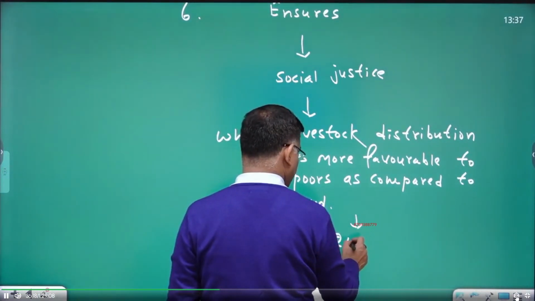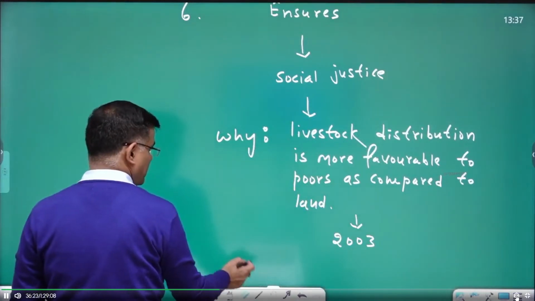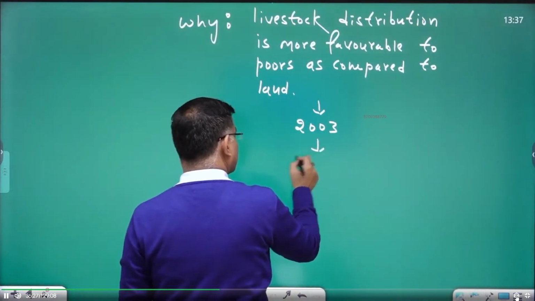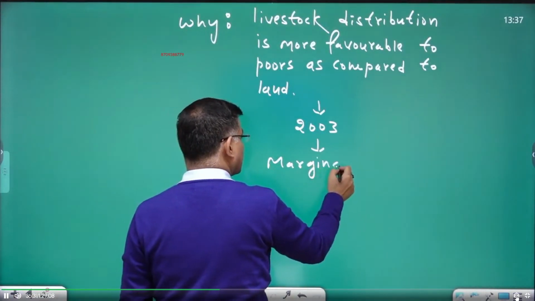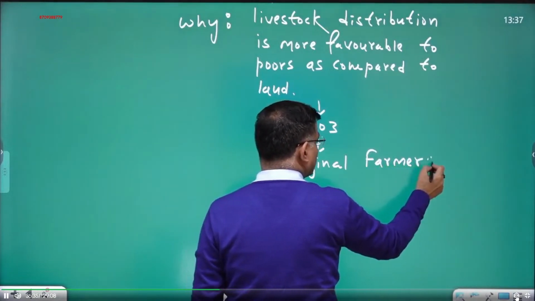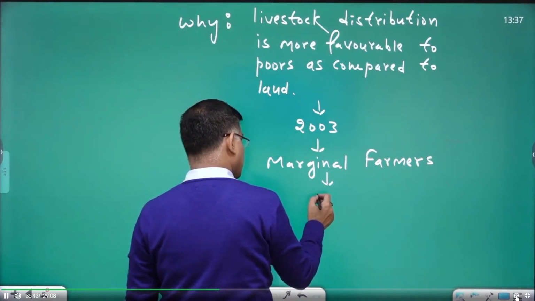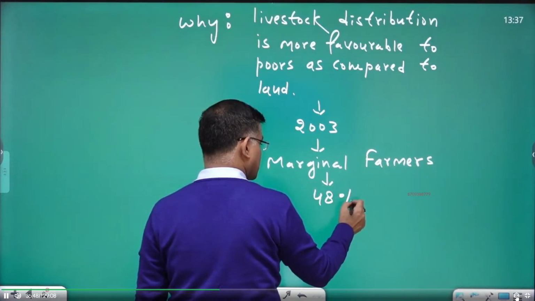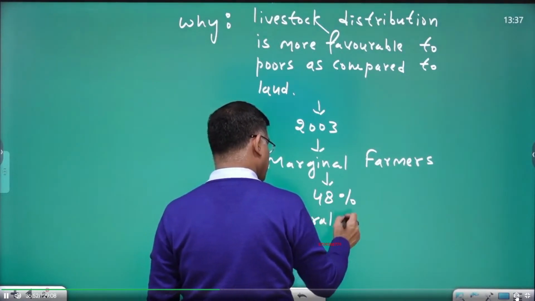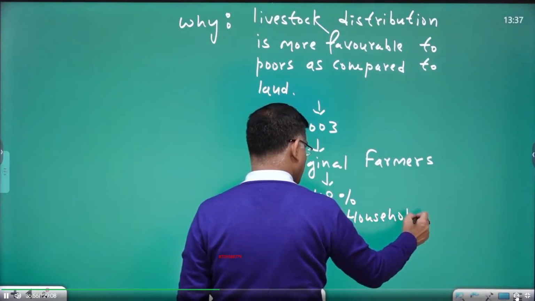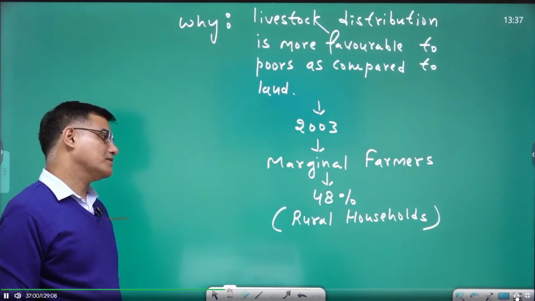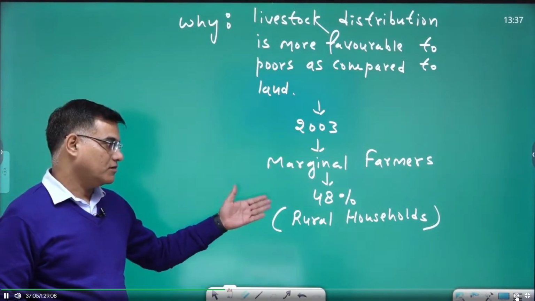In 2003, marginal farmers were contributing around 48% of rural households. Marginal farmers' families or households were contributing 48% of the total number of rural households.